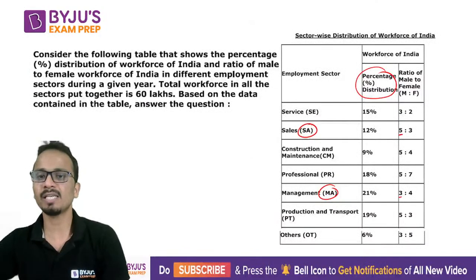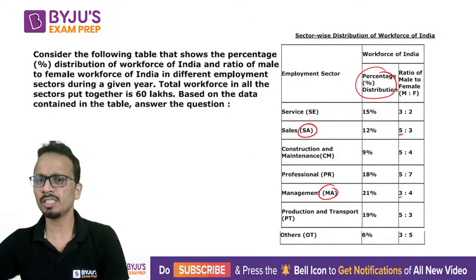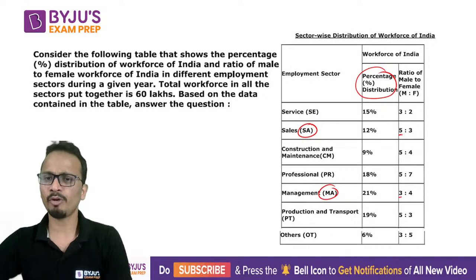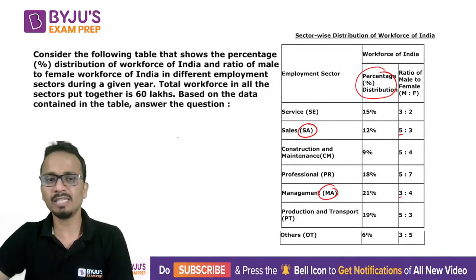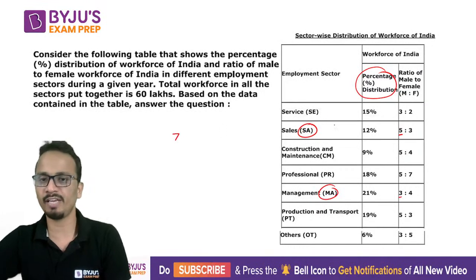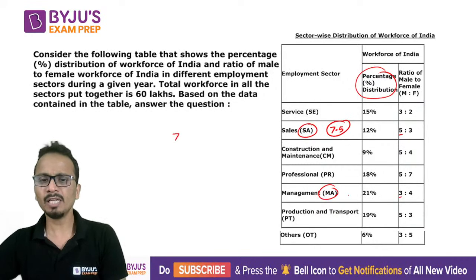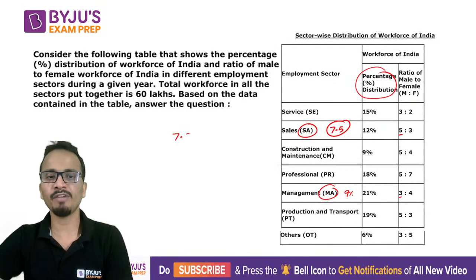First of all, males in SA in terms of percentages, this is 8. So 12 divided by 8 will be 1.5, so percentage of males here will be 7.5. I'll write it here, 7.5. Similarly, percentage of males in MA sector will be 9%. So the total percentage will be 7.5 plus 9, that is 16.5%.